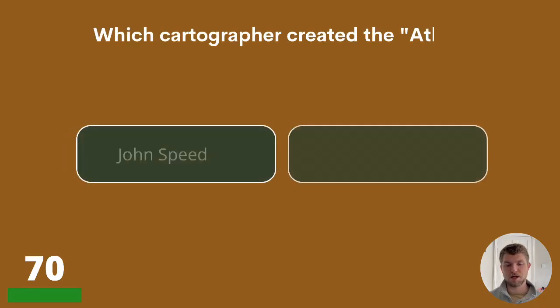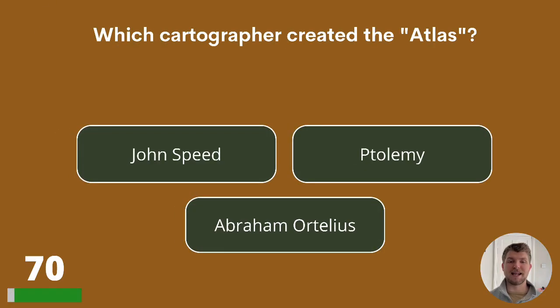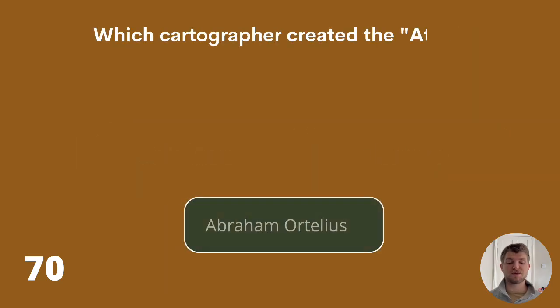Question 70. Which cartographer created the atlas? Was it John Speed, Ptolemy, or Abraham Ortelius? The atlas was created by Abraham Ortelius.